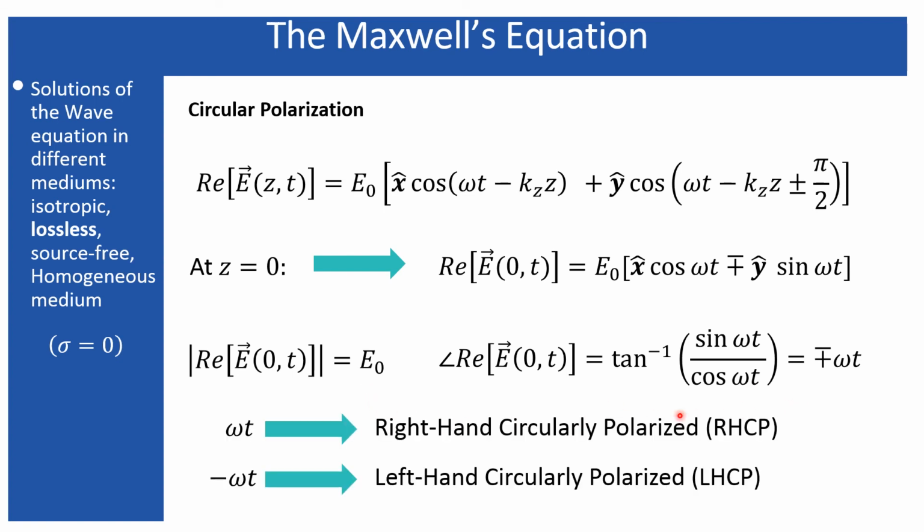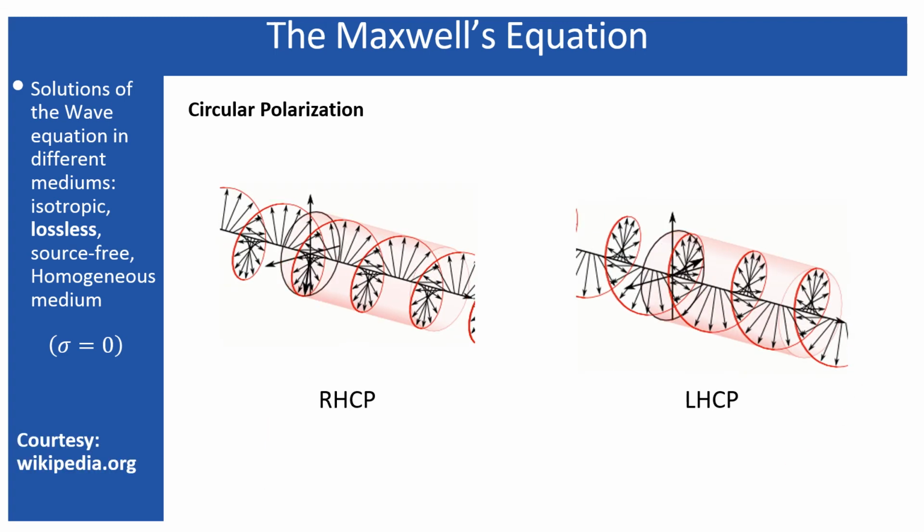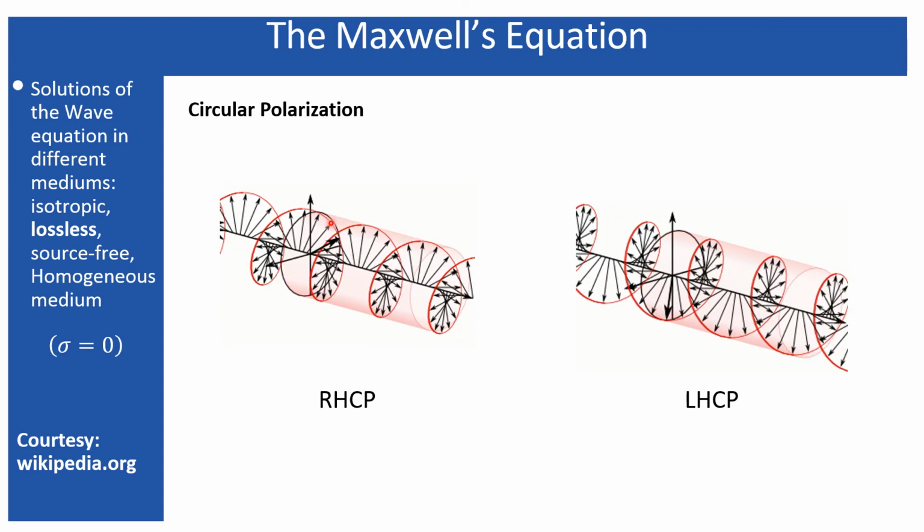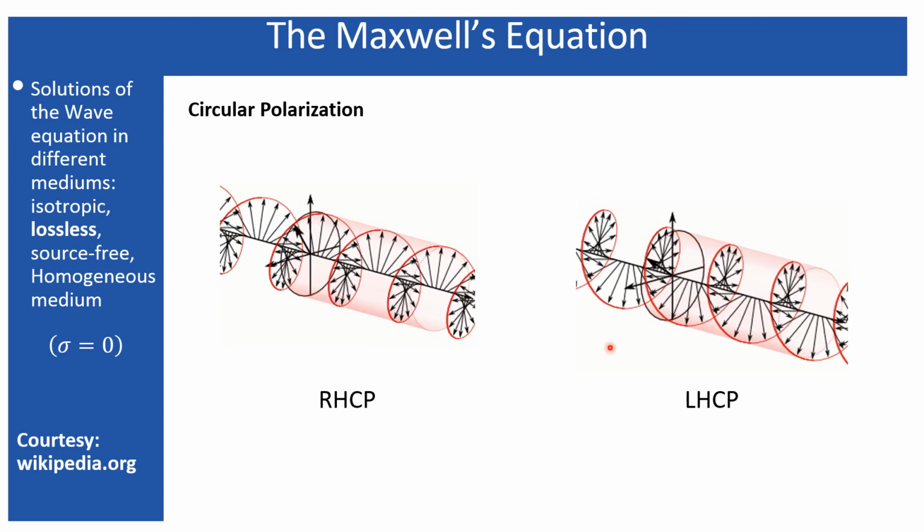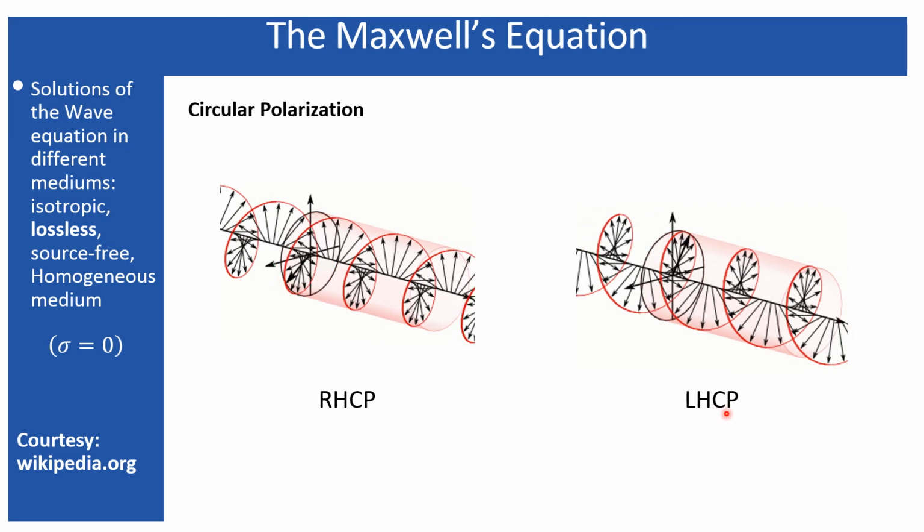One more thing: for omega t preceded by a positive sign, that will be called a right-handed circularly polarized wave, RHCP, and with omega t preceded by a negative sign, that will be called a left-handed circularly polarized wave, or LHCP. This represents the right-hand circularly polarized wave, and this represents the left-hand circularly polarized wave.